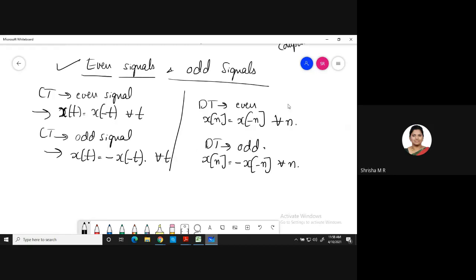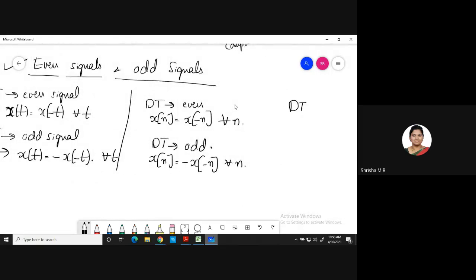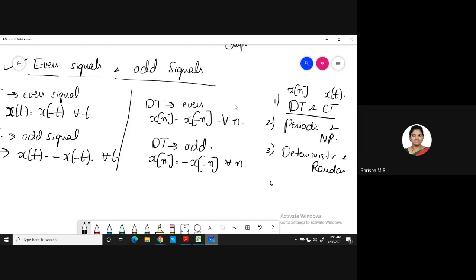First, what we have seen is continuous time and discrete time. That is the basic classification. Discrete time is x of n and continuous time is x of t. The second classification was periodic signals and non-periodic signals, and we have seen the problems. Next, we have seen deterministic and random. The next classification is even and odd signals. Next we have energy signals and power signals. Got it?